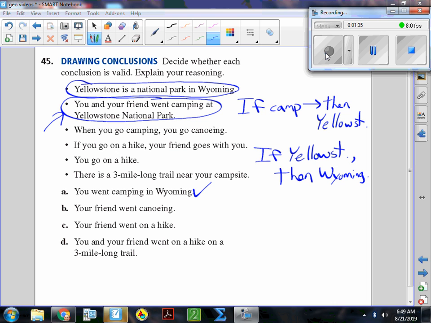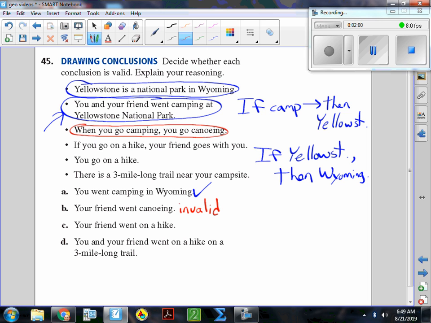It says your friend went canoeing. We do know that when you go camping, third statement, you go canoeing. But it just says you go canoeing. Nothing in here says that your friend goes canoeing. It says if you go on a hike, your friend goes with you, but nothing in here says that your friend goes canoeing. So I don't think that one is valid, so we'll say invalid.